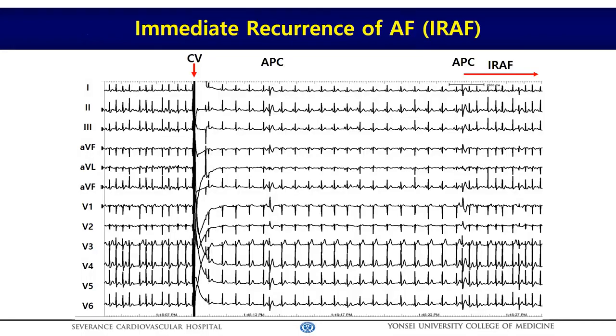Then we wait for a 10-minute isoproterenol cooling down period. If there is no trigger, we finish the case, but if there is a consistent APC and finally immediate recurrence of atrial fibrillation, we try to map and eliminate those triggers as much as possible. Because we already isolated the pulmonary veins, this early recurrence of AF must be from extra PV triggers.